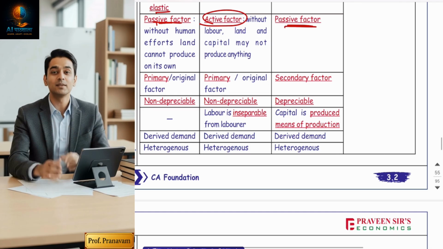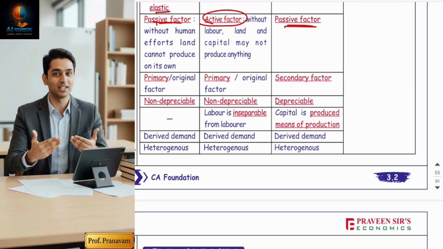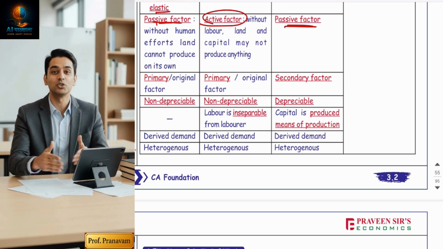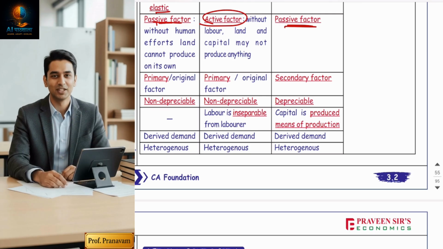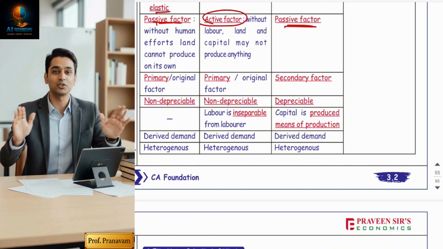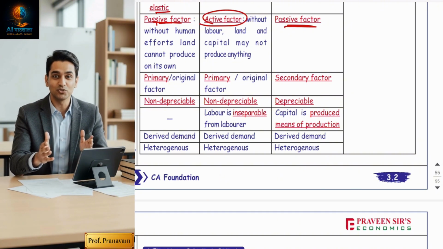Sixth, now land and labor are primary factors. Primary means original factor, natural factor. Of course, human efforts are not man-made. It is automatically regenerating and automatically perishing. So anything which is natural is called primary. So land is natural, the human factor is somewhat natural. So both are primary factors, original factors.